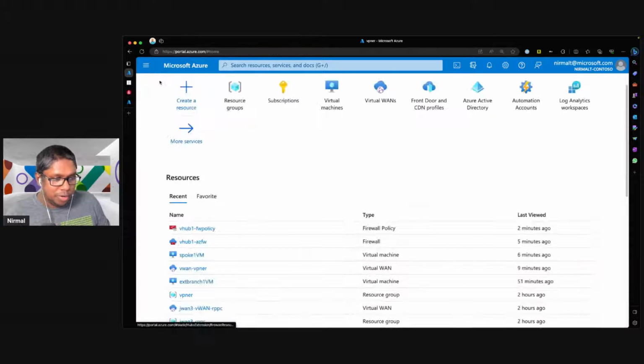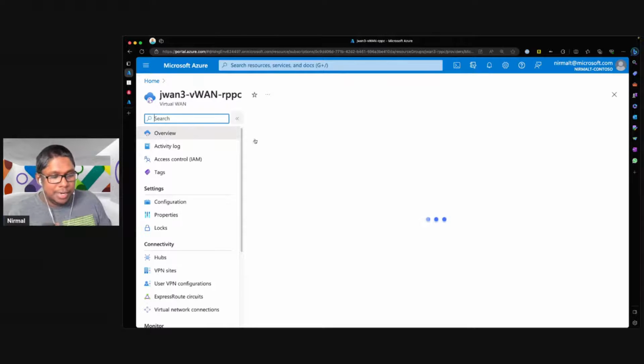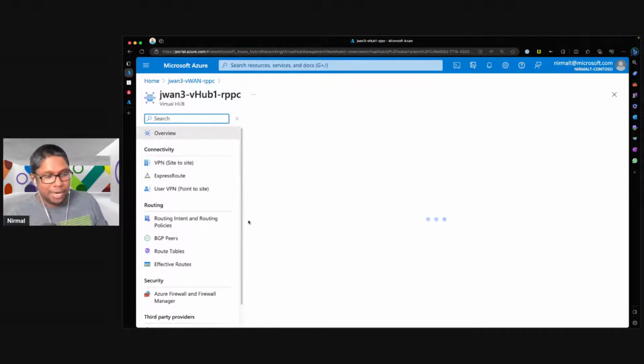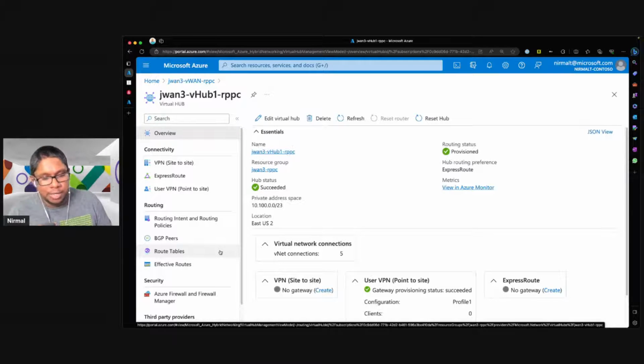So here, if I go back to one of my environments, this particular hub that I have created, when I go in, I can create different types of connectivity options. So I have VPN, I have ExpressRoute, I have VPN point-to-site. One of the new capabilities that's added with point-to-site is the ability to create multiple groups inside the same hub. So why is this important?